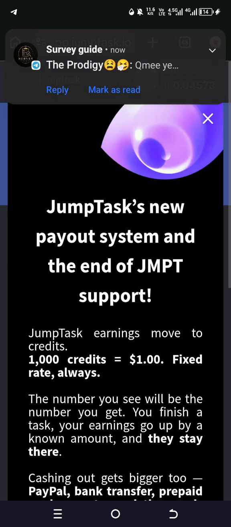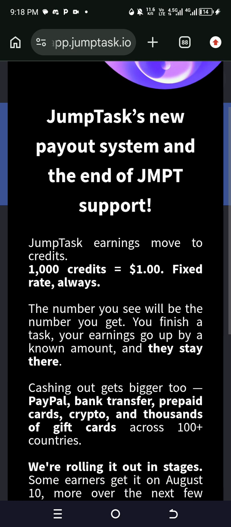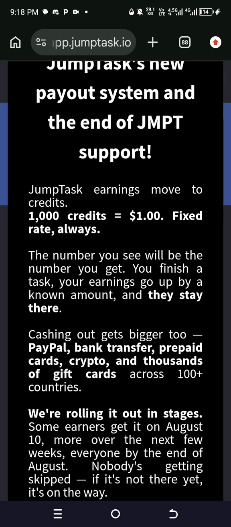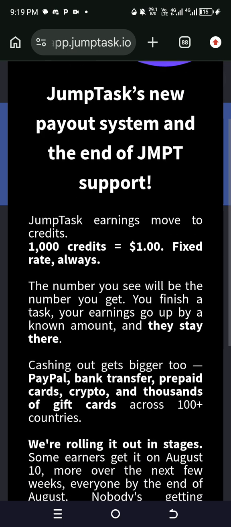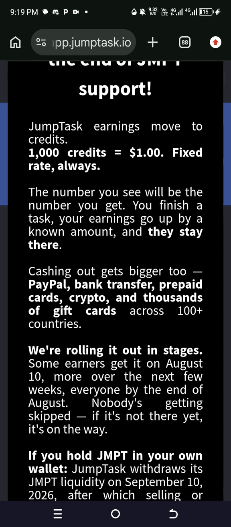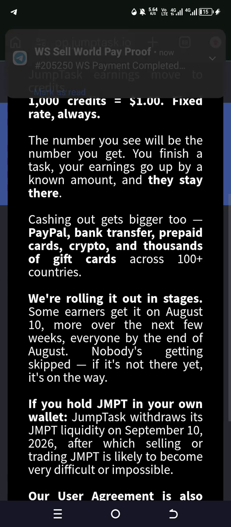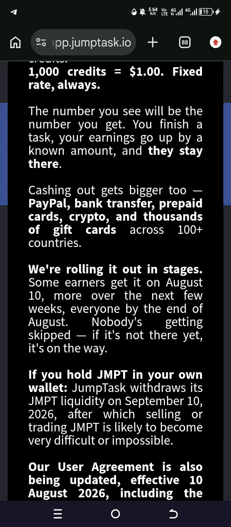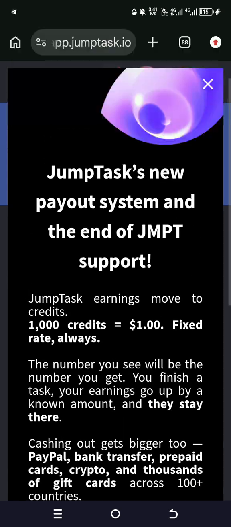Okay, this is the major update. Let's see it. JumpTask moves to 1,000 credits per dollar. Can you see that? They change their payout system. Now they want to include PayPal, bank transfer, PayPal card, crypto, and a lot of things. This one will be rolling out August 10. So that's the update now on JumpTask.